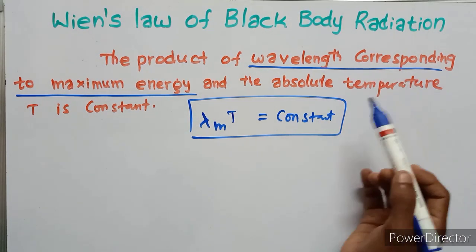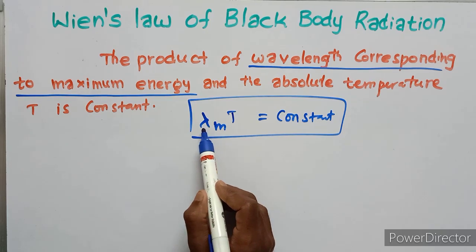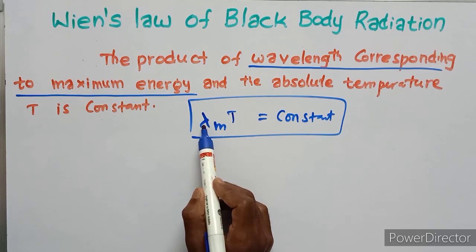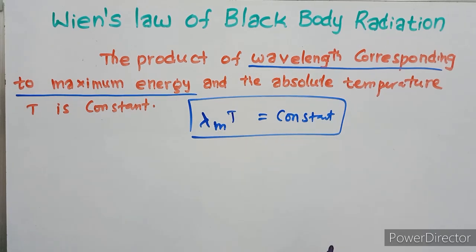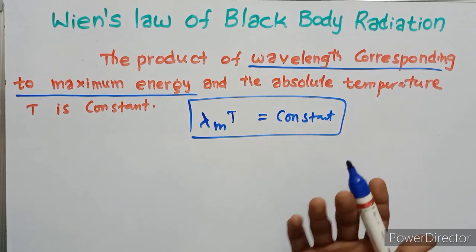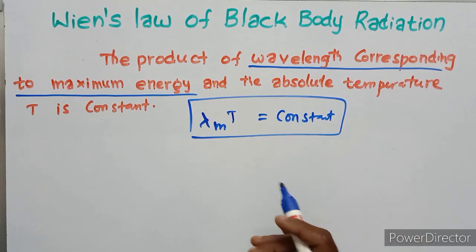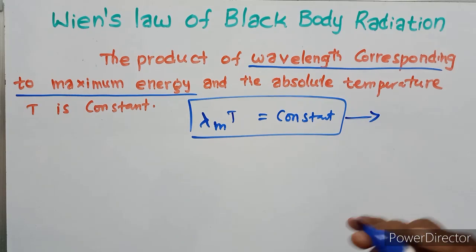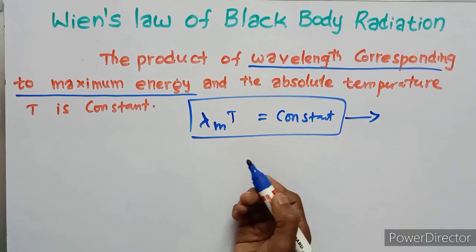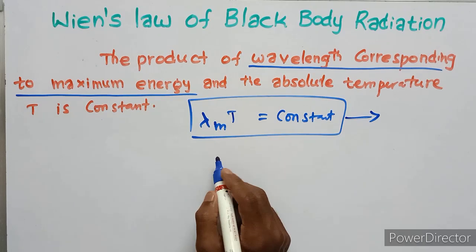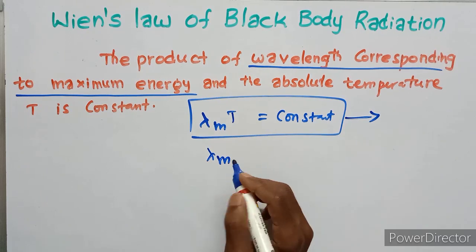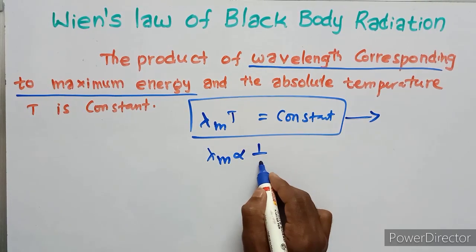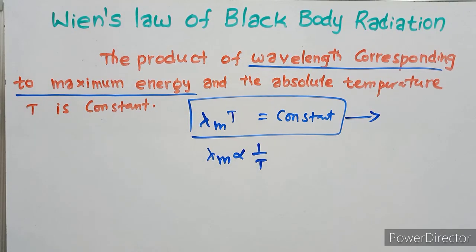The product of the wavelength corresponding to maximum energy and absolute temperature is constant. This is Wien's displacement law or Wien's law. Another way: the wavelength corresponding to maximum energy is inversely proportional to absolute temperature.